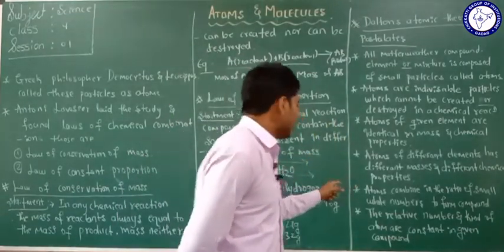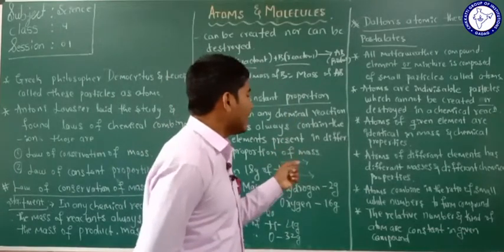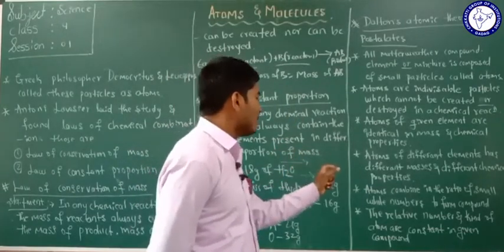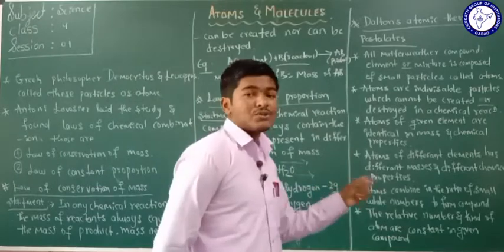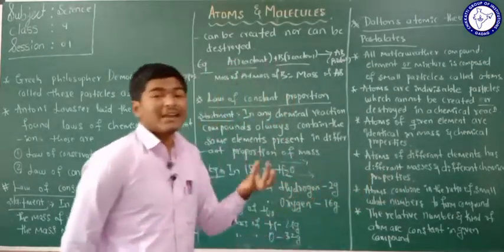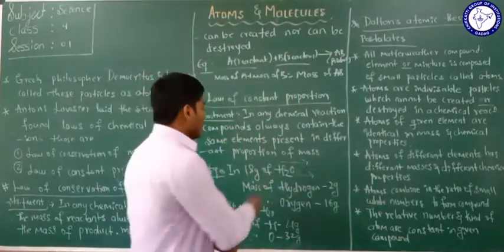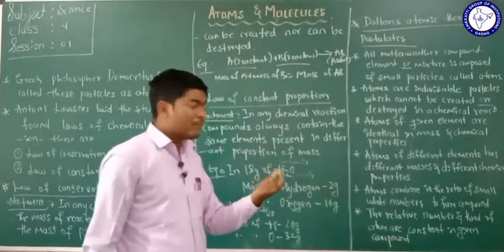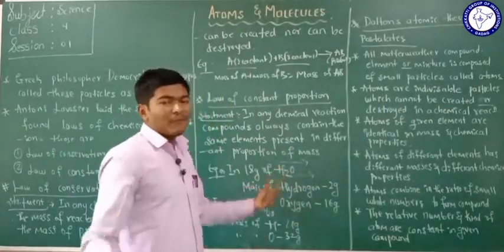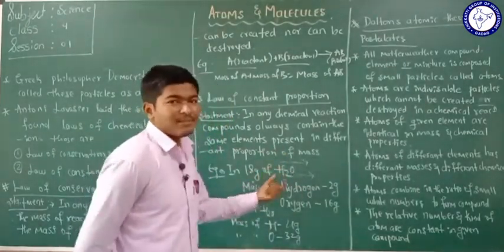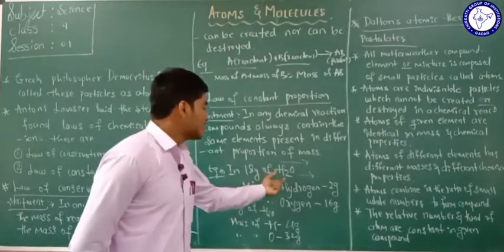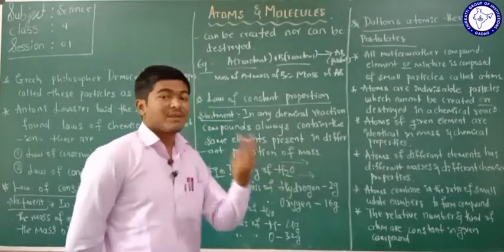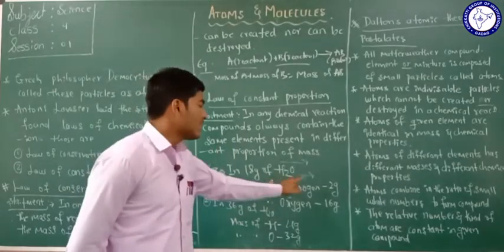Next one here: atoms combine in the ratio of small whole numbers to form a compound. I am taking one compound here, water. It is a compound made up of two elements. It is a very simple example, that's why I am taking H2O. It is made up of the two elements called hydrogen and oxygen.